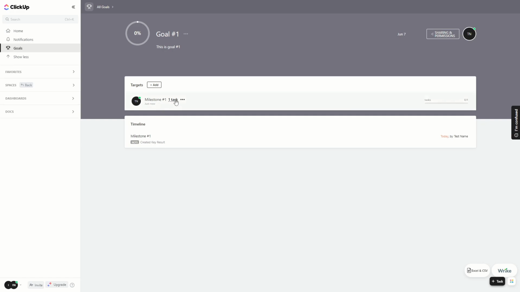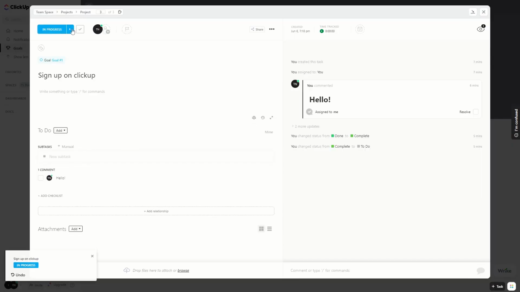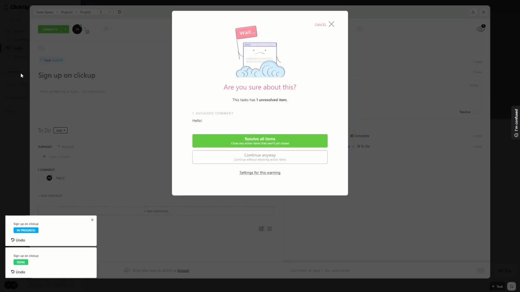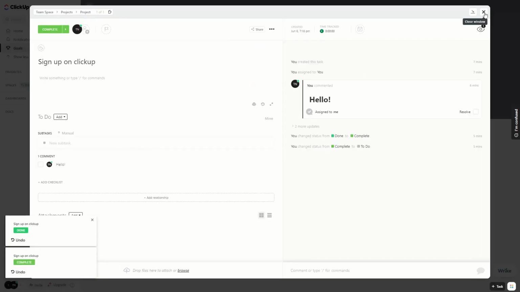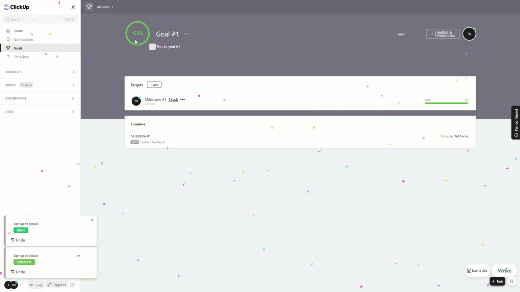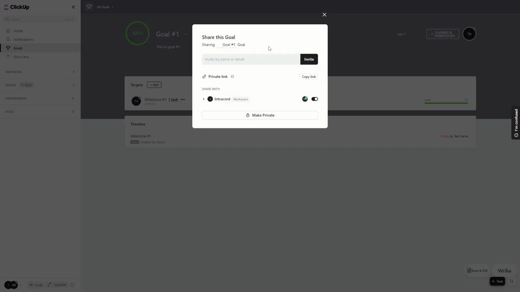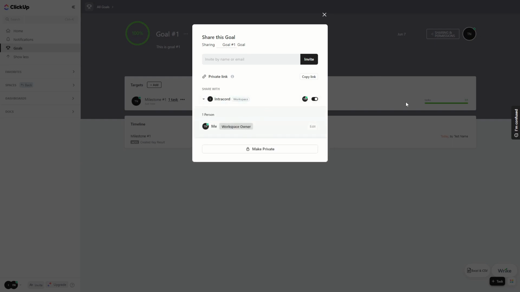So if we complete that task, if we mark it as in progress and then done, or move it to complete, and we close this, you can now see the goal has been achieved, and there is this nice animation. And this status bar has also updated, and it's 100% now. And you can share goals with other people, either with a private link, so maybe there are only a few people you want to share this goal with, so you can then copy a link and send it to those people, or you maybe want to make it private or share it with your whole workspace.